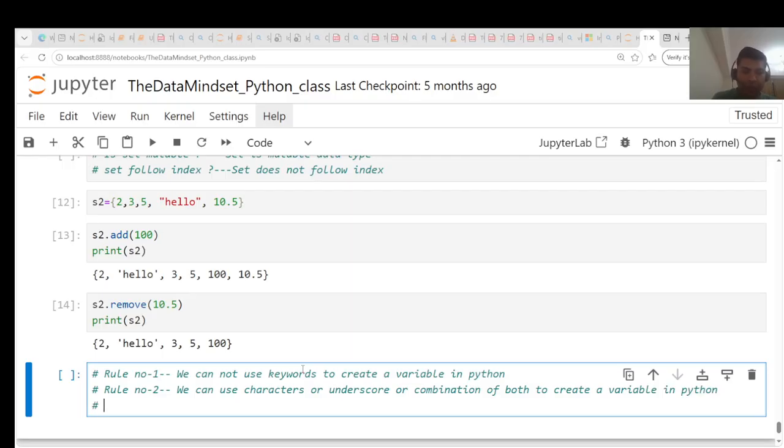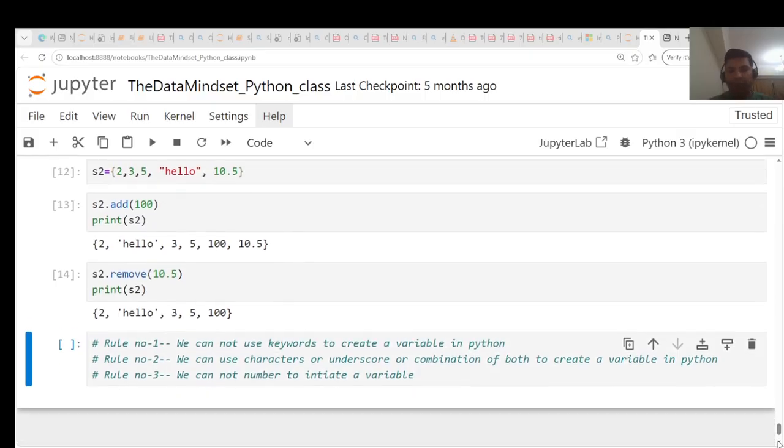And the last rule, rule number three, we cannot use numbers to initiate a variable. All right. So these are the three rules. Of course, we should always remember them. By using these three rules, we can create variables.